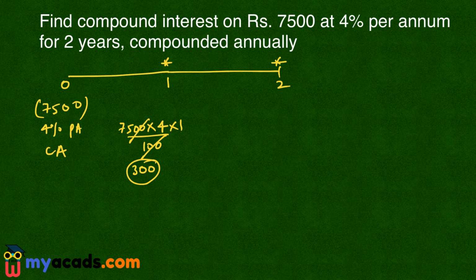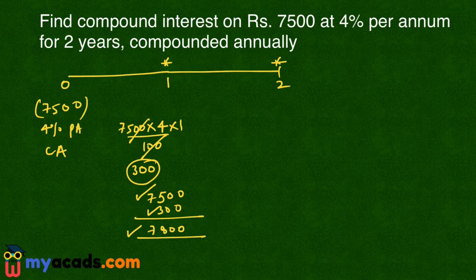Compounding means I will add the previous principal and I will add interest to it. So now my new principal has become 7800. Now in the second year, the interest will be charged on this amount, that is the previous principal and the previous interest. So now my interest will be the principal, that is 7800, into the rate of interest, that is 4. The time period is 1 divided by 100.